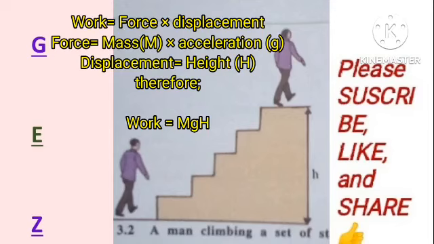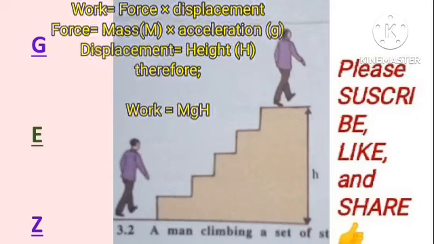But what's the force applied? The force is actually the weight of the man. That means the weight of the man is the force which has to be moved upward. The weight is equal to the product of the mass and acceleration, which we talked about in the previous episode, and which is a basic concept in physics. The product of mass and acceleration gives the force. If you want to look for the work, you look for the product of the force and the distance, which is the height. So the work is the force, mg, multiplied by the height, h. So our work is mgh in this case.